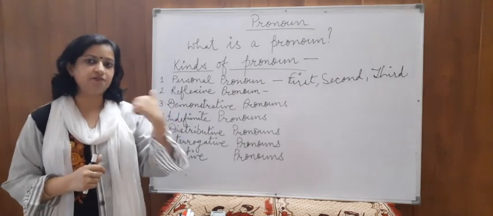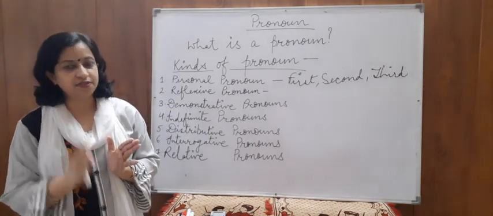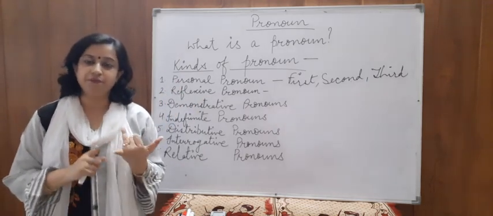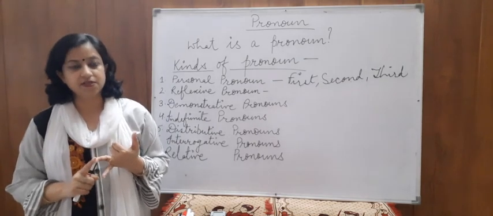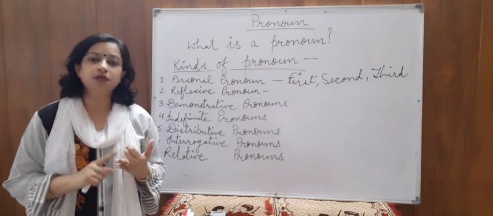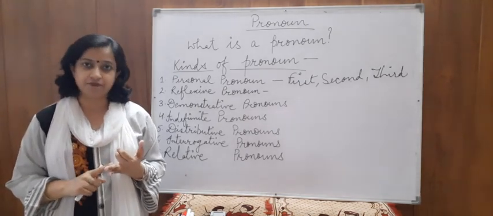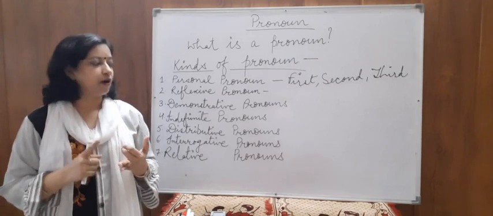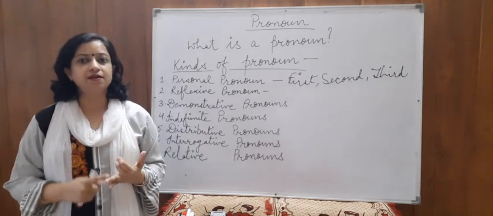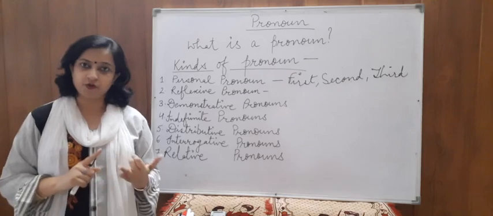And how are the reflexive pronouns formed? By adding self to the words, like himself, herself, myself, ourselves and yourself. Suppose we are using the word you in plural case, it will be yourselves, not yourself. And if we are using our, which is plural, it will be used like ourselves, not ourself. Okay? I hope this is clear.